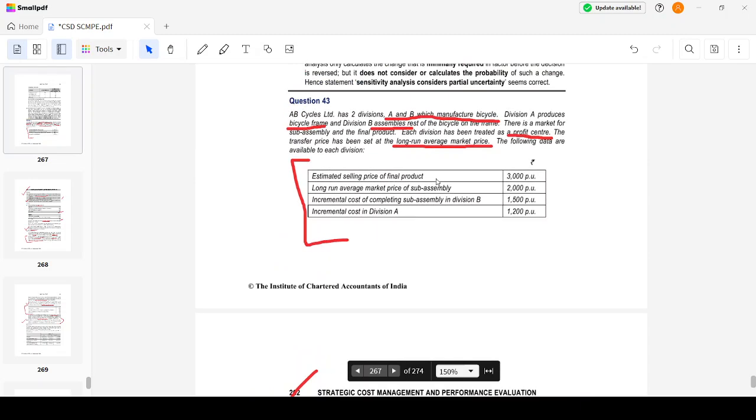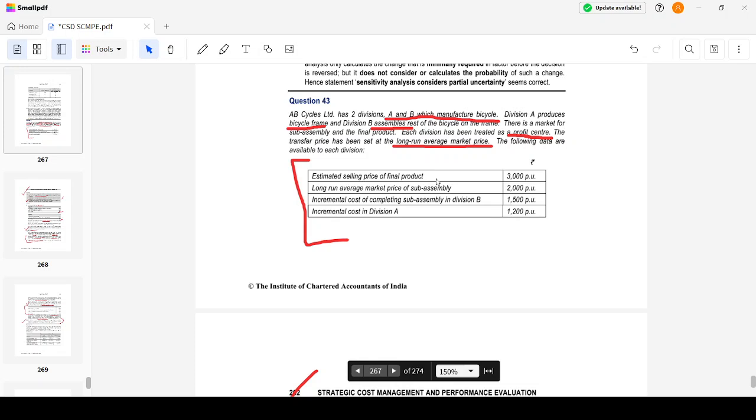Correct. 800 would be the contribution for division A, even for selling to division B. But for division B, it will be showing a net loss of 500. How? It will be bringing the cost at 2,000 for sub-assembly product, and incremental cost is 1,500, but it can sell only at 3,000. So it will be 500 rupees loss. Net for division A, it is 800 profit. Division B, it is 500 loss. Net 300 is the company's profit.